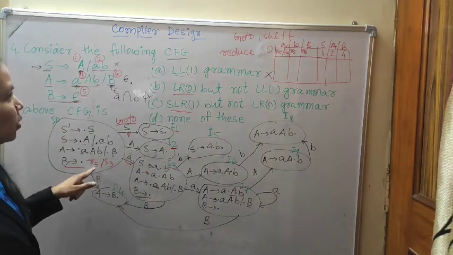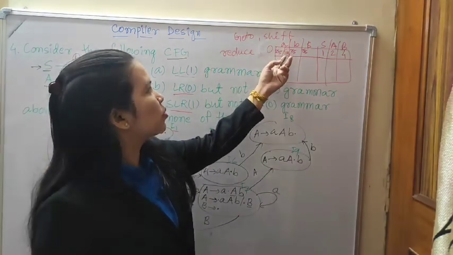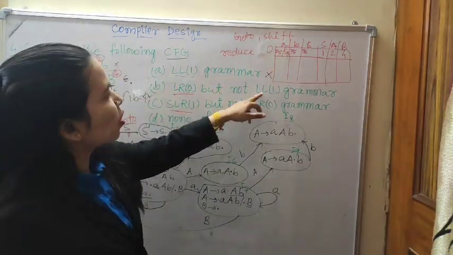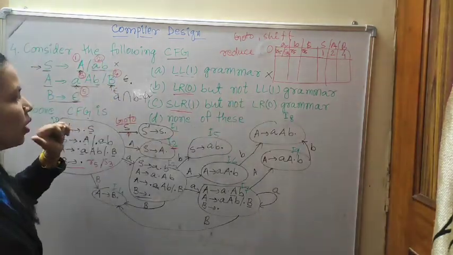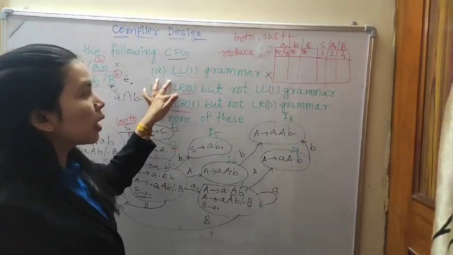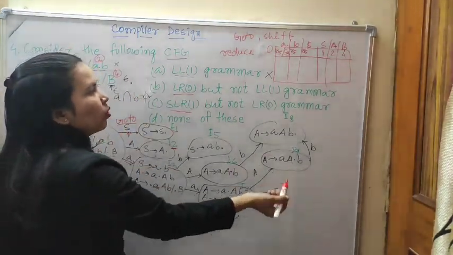So see, this is the problem. This grammar is LR0 but not LL1. This grammar is not LL1, and it is also not LR0. We have seen it already.